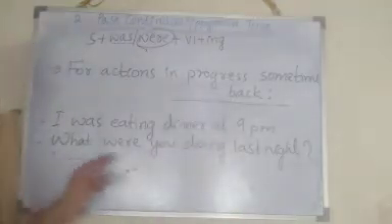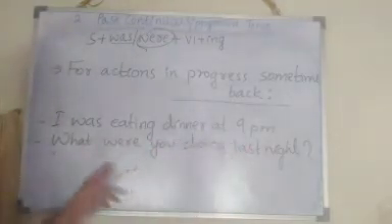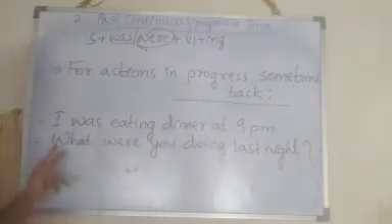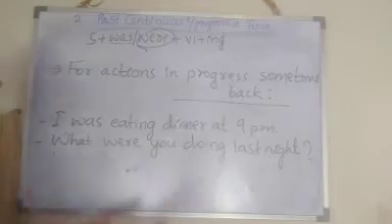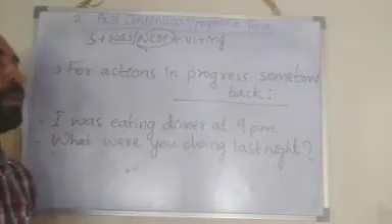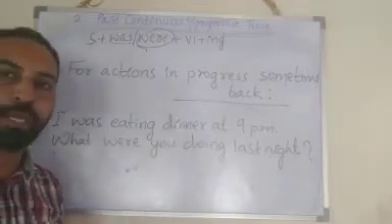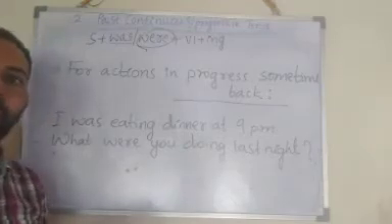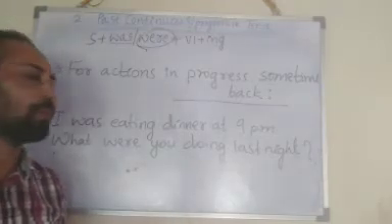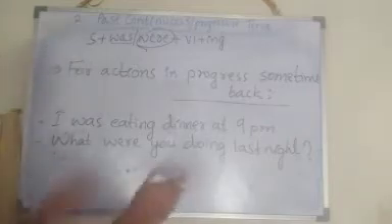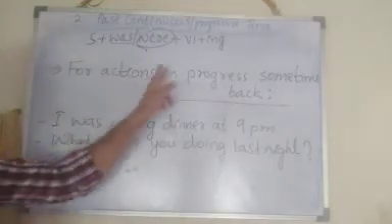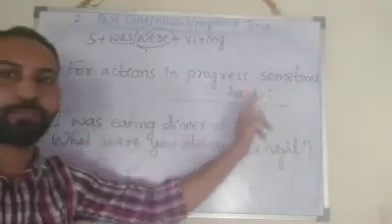Next, what were you doing last night? That is an interrogative sentence. You can see the question word in the beginning. What were you doing last night? I was doing my project. I was doing my homework. So these are examples for what? The actions in progress some time back.